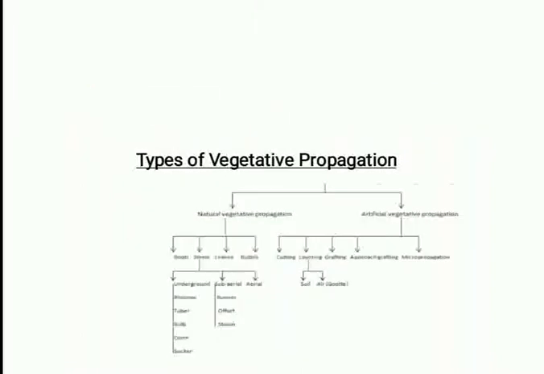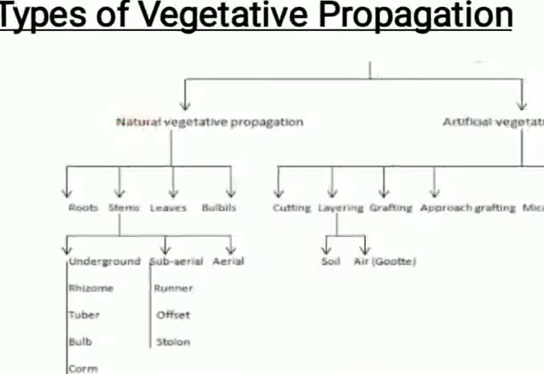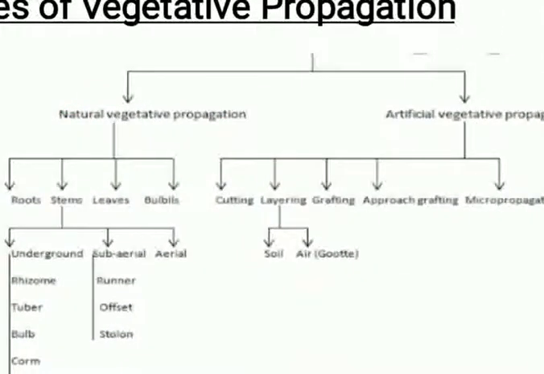So what are the various methods of vegetative propagation? As I told you, it is natural vegetative propagation and artificial vegetative propagation. Various organs which are involved could be root, stem, leaf, bulbils, etc., and they could be rhizome, tuber, bulb, corm, runner, offset, stolon. Similarly, among the artificial methods it could be cutting, layering, grafting, and grafting of various types, and micropropagation, which means tissue culture, and layering is again of various types. We shall be discussing these methods one by one.